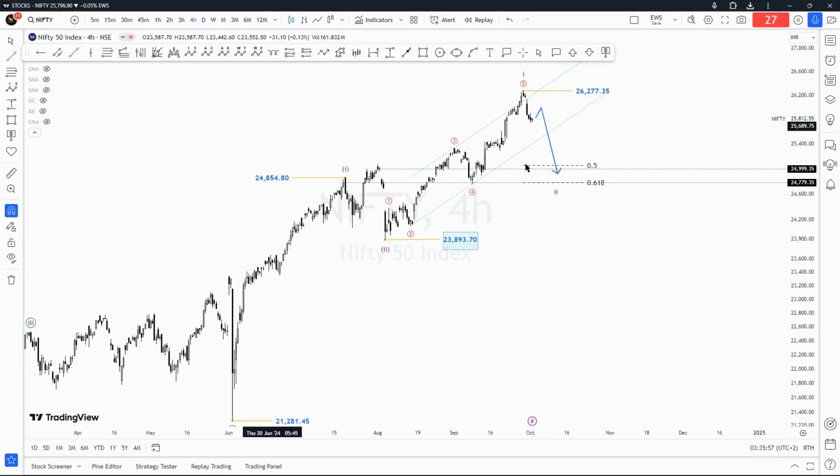So proof that wave two is in play clearly, even to those who didn't watch the video, will be a break below this trend line.